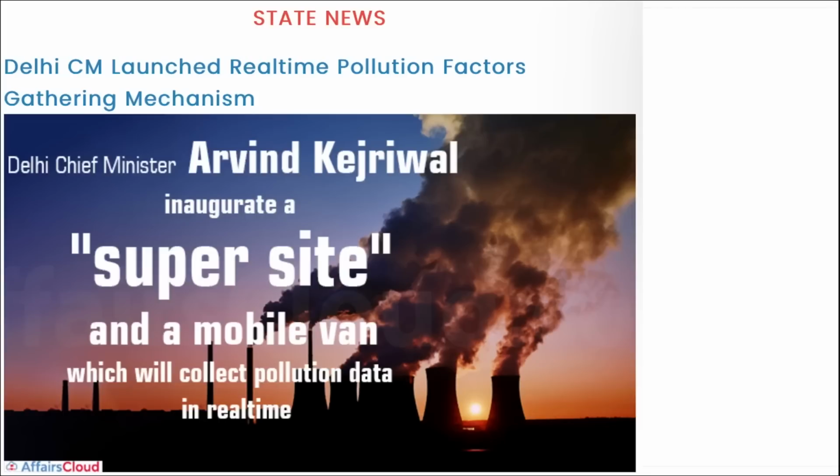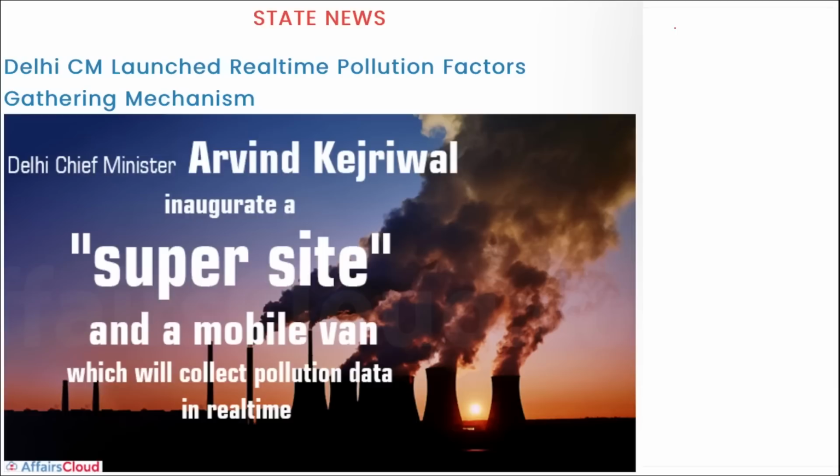Next, Delhi's Chief Minister Arvind Kejriwal has launched a real-time pollution factors gathering mechanism. I repeat, Delhi's Chief Minister Arvind Kejriwal has inaugurated a super site and a mobile van which will collect pollution data in real time. This mechanism, named the super site and mobile air quality management van, collects air pollution data in real time so that we can find out the various factors responsible for increasing air pollution in any place in Delhi.